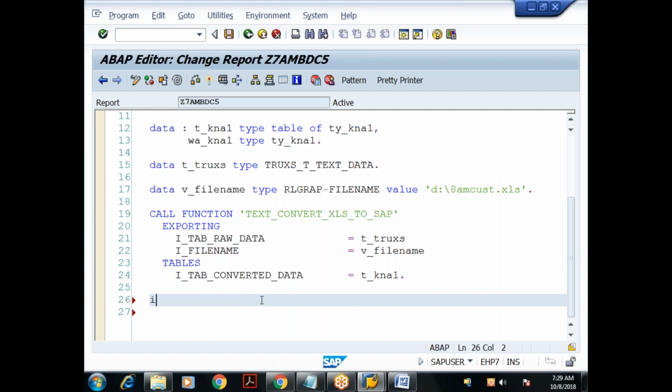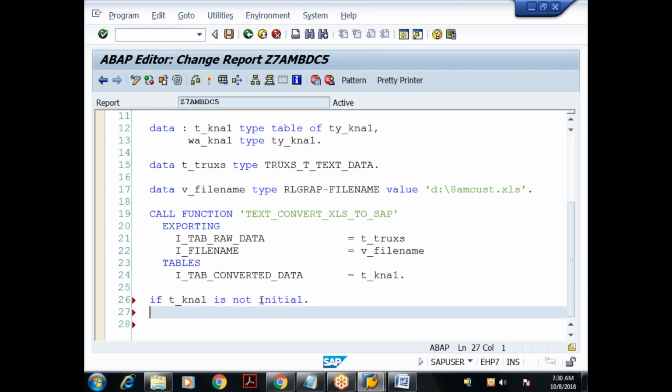What is the next step now in call transaction? If t_kn1 is not initial, right? If it is not initial, what you have to do? You have to map the final data to the BDC data internal table. We need to map it to the BDC data internal table. So let me declare it.